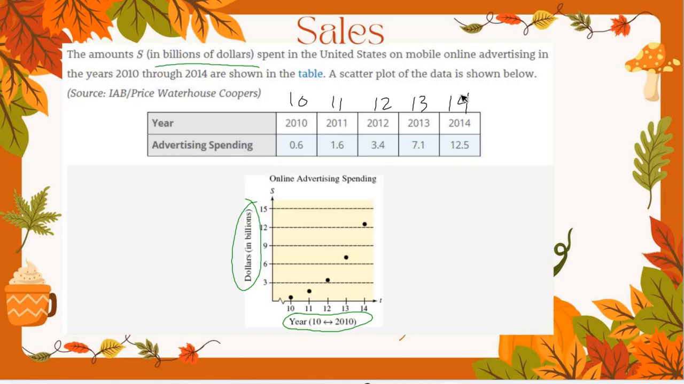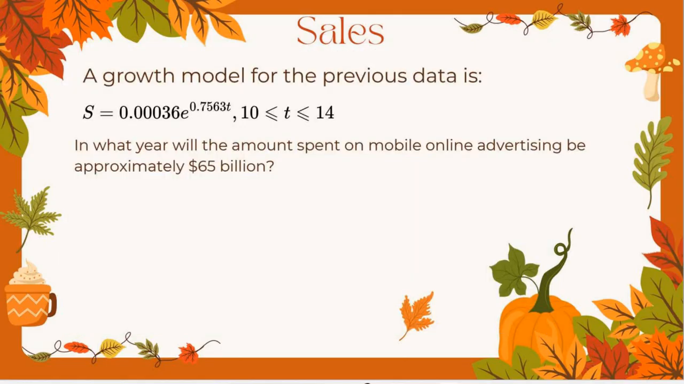Yes, no, maybe. Okay. So that's kind of the first thing: when you're given a set of data, make sure that we're breaking that down, see what it looks like, see what it means, see if I have any type of pattern, which we said this looks roughly exponential growth. Which is why when we're given a growth model, it is an exponential model. So this says the growth model for the previous data is S equals 0.00036 e to the 0.7563 t.